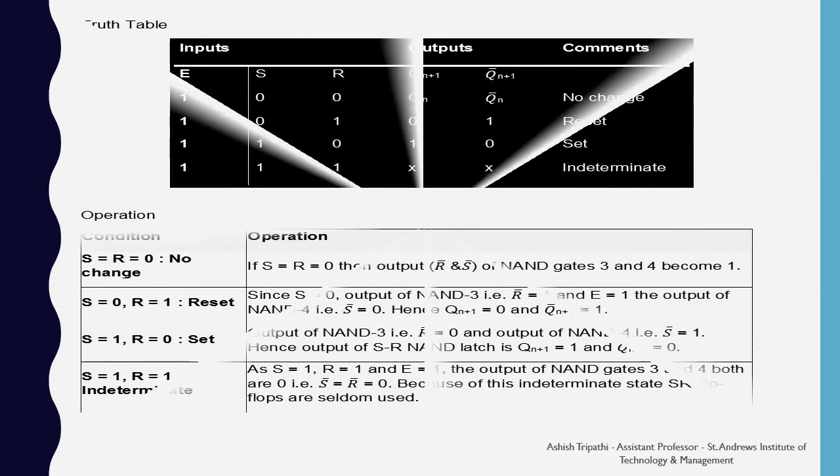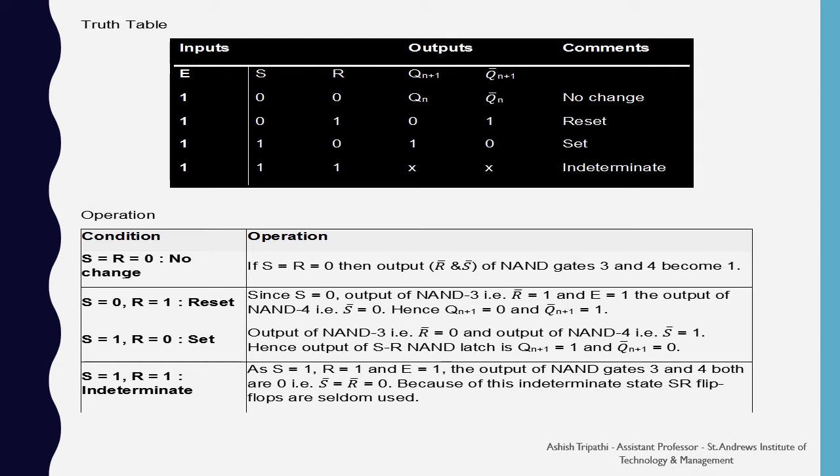Here is the truth table for the SR flip-flop. So whenever the enable input is 1, then only the flip-flop is going to work. When the enable is 1 and the values of S and R both are 0, then we say that there is no change in the state. Hence, the next state is the same as the previous state.